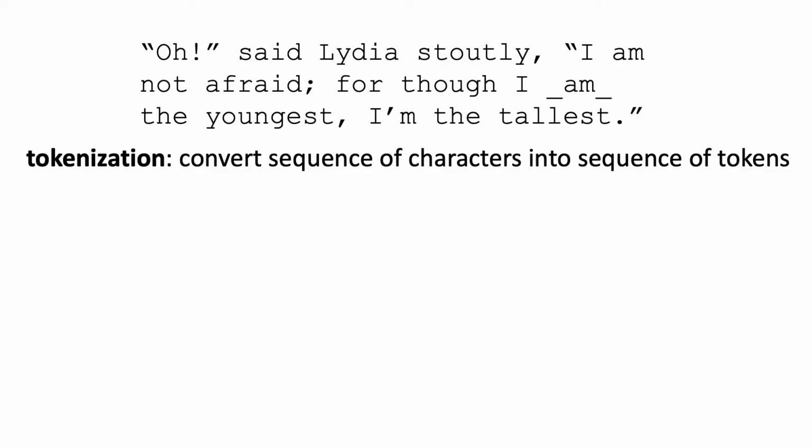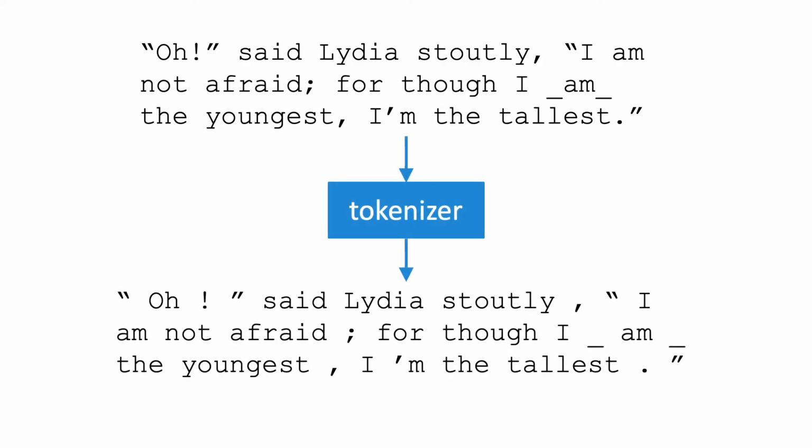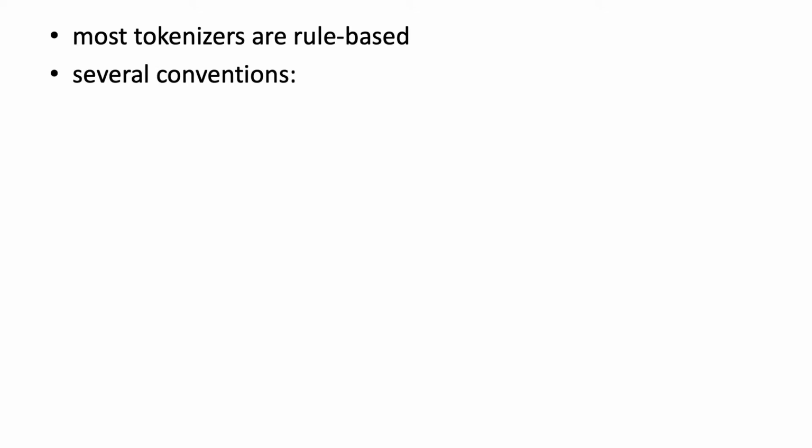When using a standard tokenizer on this text, we get this token sequence, which has separated punctuation from words and also split the contraction I'm into I and apostrophe M. So now our 3 instances of I look the same. Most tokenizers are rule-based, manually designed by speakers of a language. But there are different tokenization conventions.